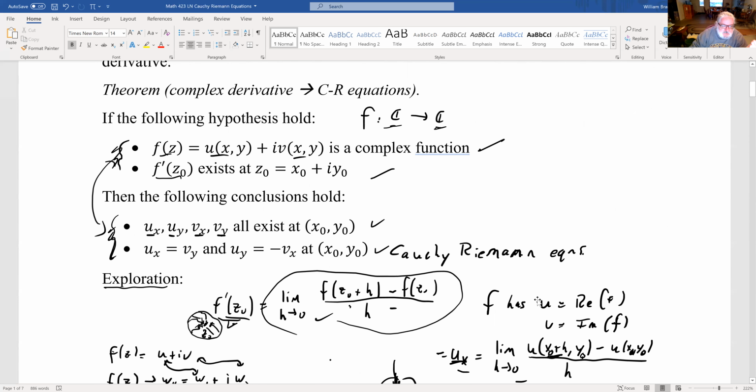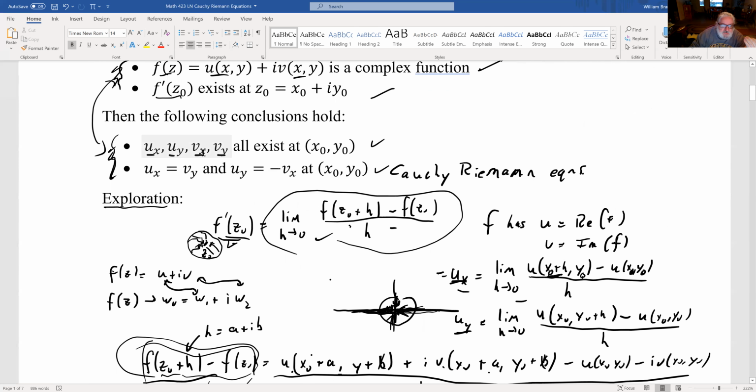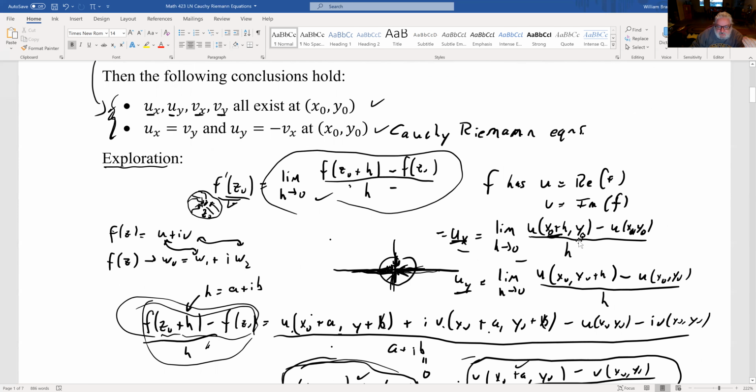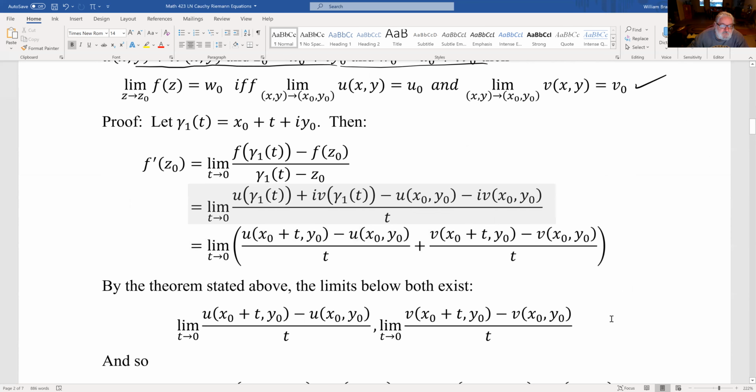Think about what it is that you know about knowing that the derivative exists. F prime of z0 exists means really only one thing. This limit exists, but the limit exists no matter how you approach z0. Partials exist means that these kinds of limits, these other limits, have to exist, but those are only along the vertical or the horizontal. Since f prime of z0 exists, that means no matter how you get to z0, including along the horizontal or the vertical, the limit has to exist. And so your ux and your uy should exist. So here's the actual proof.